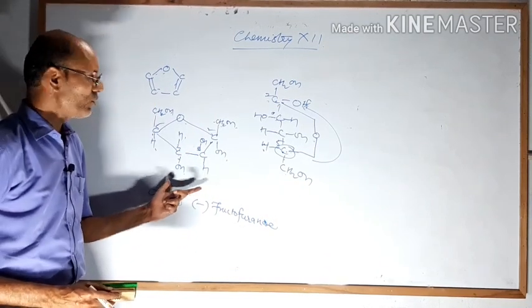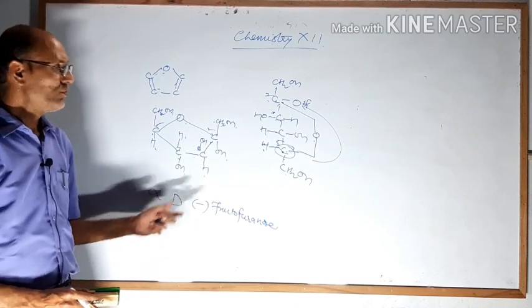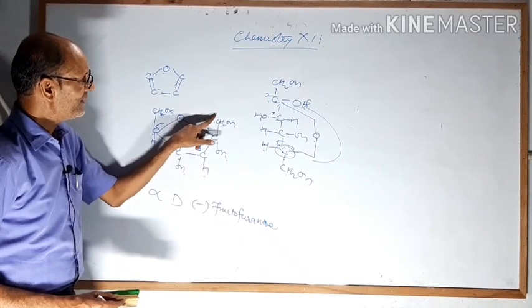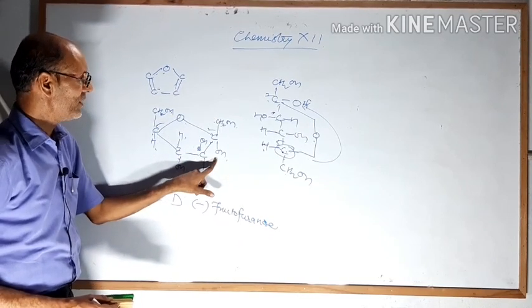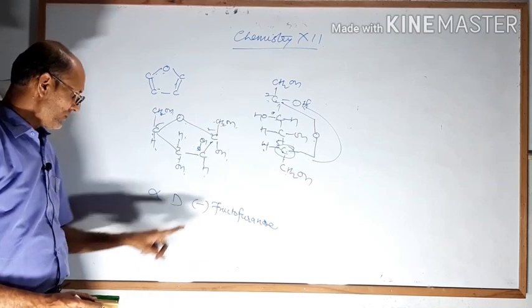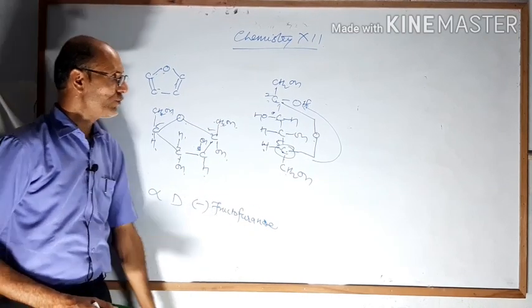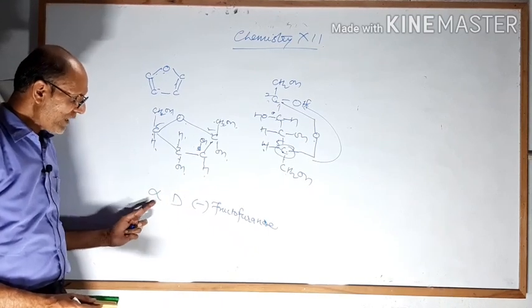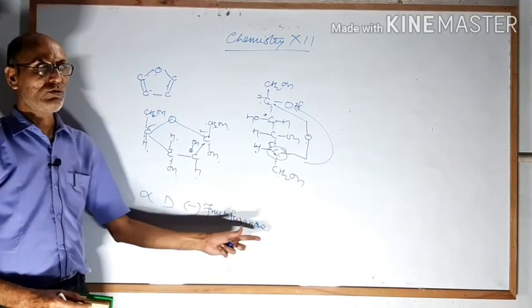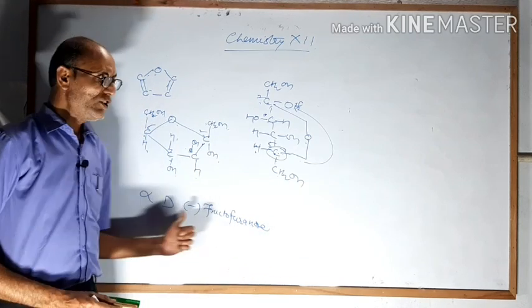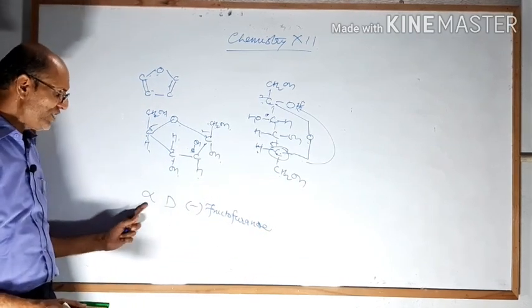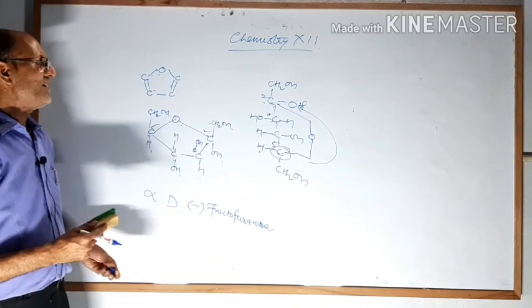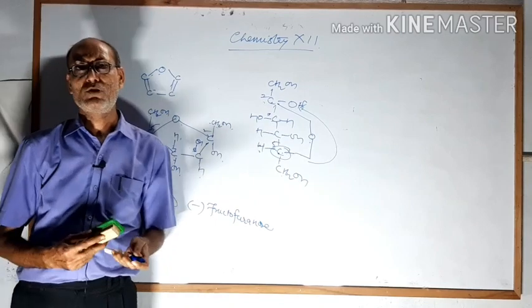How will you draw the beta D fructofuranose structure? Only this OH will go this side and CH2OH will come this side. So that will be the beta D minus fructofuranose. So question number 2 for you: draw the structure of beta D minus fructofuranose.